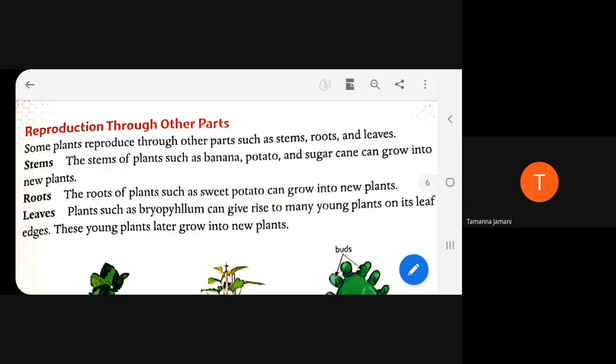Okay, just a minute, beta, hold on. Now see the names of all these things: banana, potato, and sugarcane. Have you ever seen seeds in them? Do these things have seeds in them, beta? No, ma'am. Okay, the answer is no.